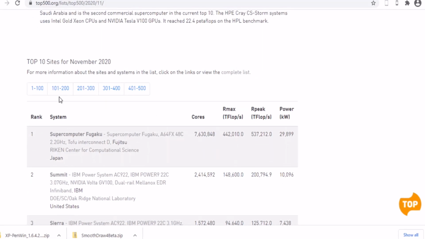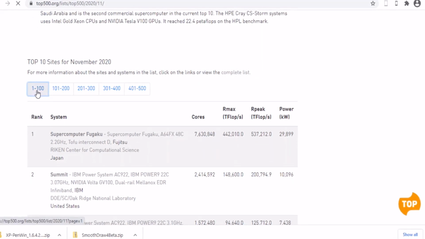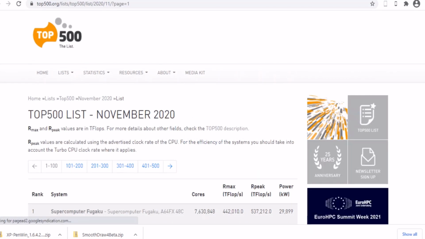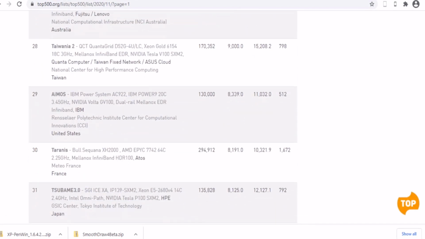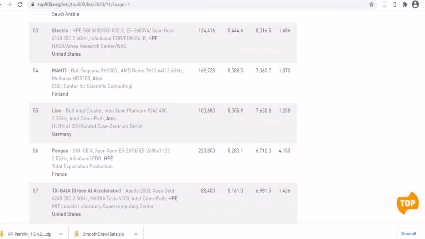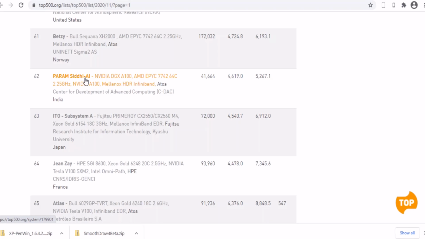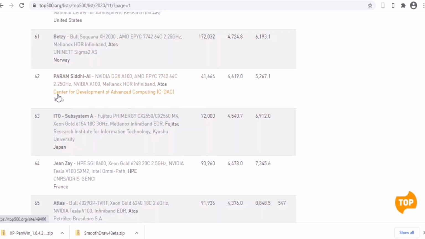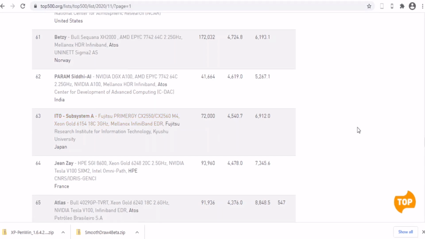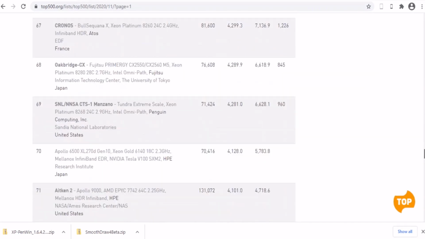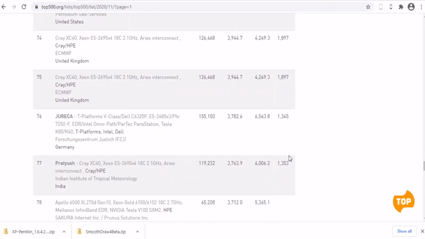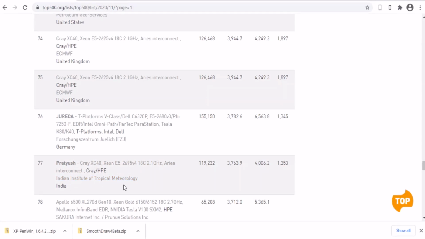The Indian supercomputer is, you can click on this, then you can scroll down. Then here you can find that this Param Siddhi AI is an Indian supercomputer, Center for Development of Advanced Computing, India. Then there is another supercomputer, Pratyush, Indian Institute of Tropical Meteorology, India. The rank is 77.